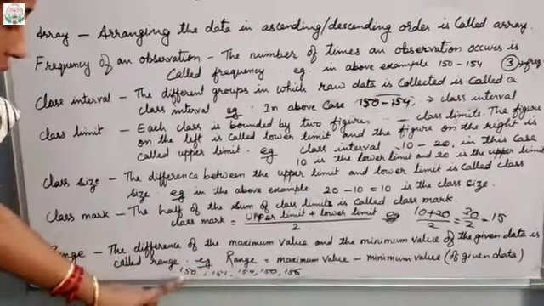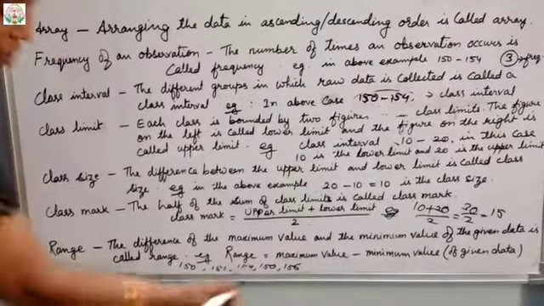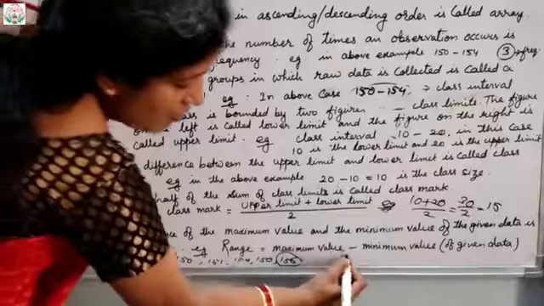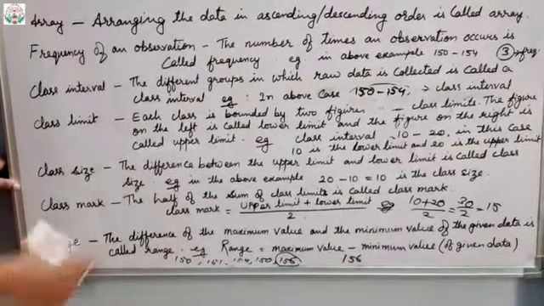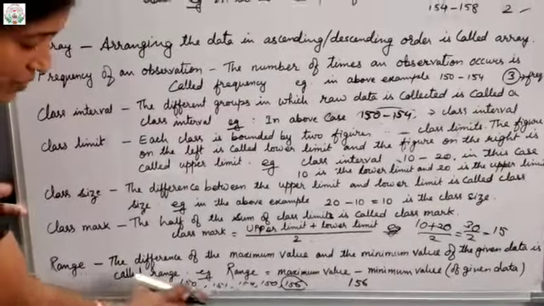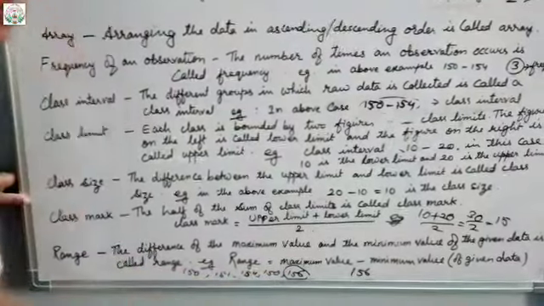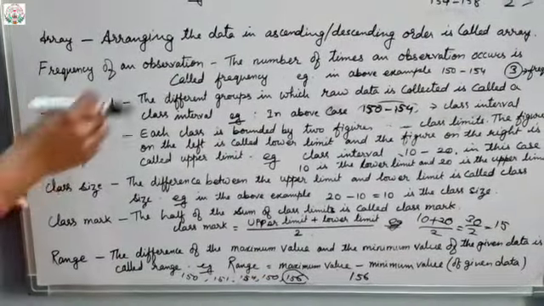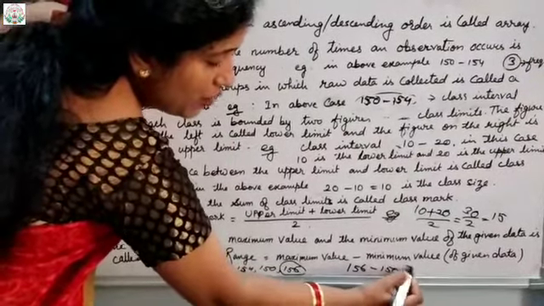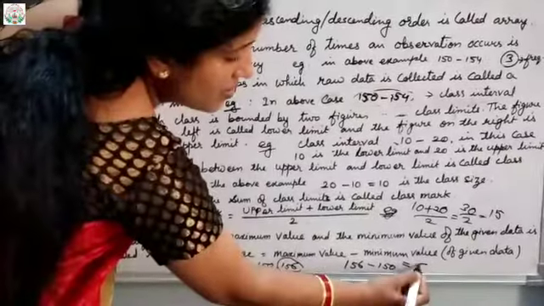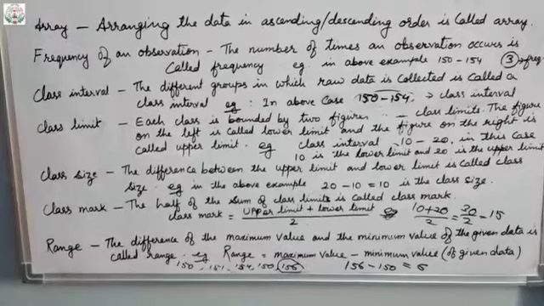So now in these numbers, which is the highest value, or the maximum value? 156 is the maximum value. And what is the minimum value in this? You can see 150, 151, 154, 154, 150 and 156. What is the lowest value or the minimum value? That is 150. So when you subtract, what will you get? 6. So what is the range? 6 is the range. Clear? Understood?